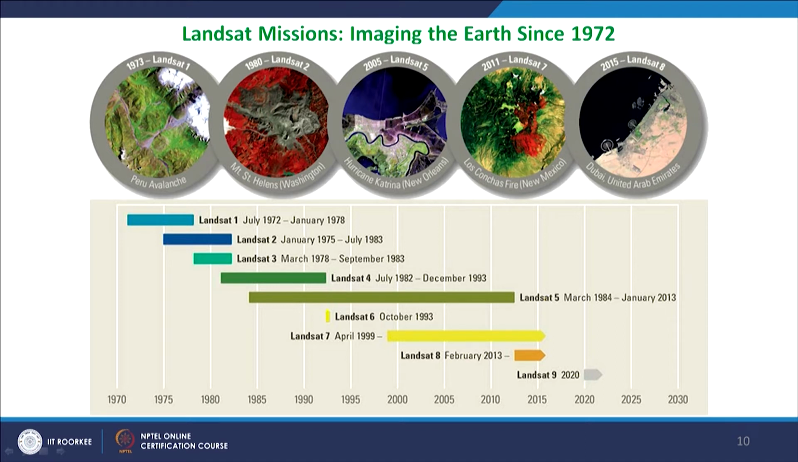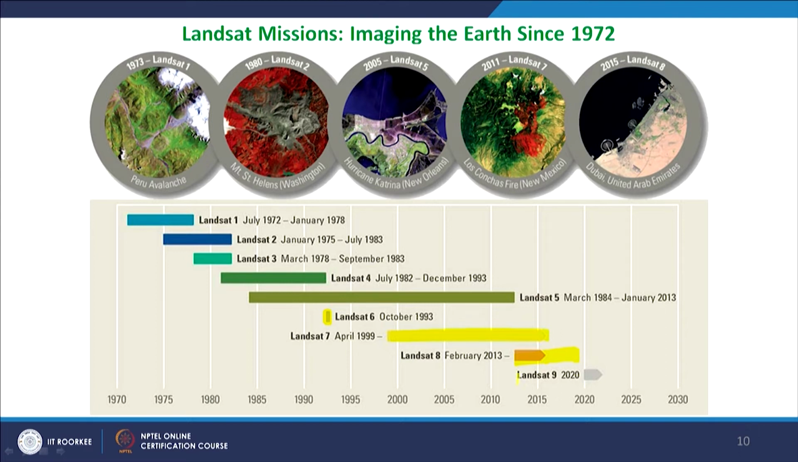Landsat 6 was almost a failure, and it worked only for a few days. Somehow some snags developed and it did not work. And Landsat 7 of course worked for a very long time. Landsat 8 is still in operation, and it was launched in February 2013. So we are somewhere here, and it is still giving good quality images.